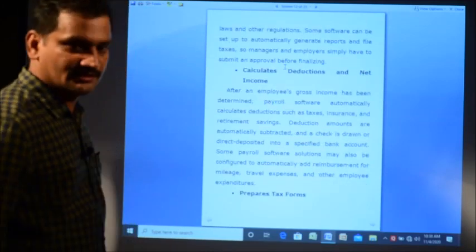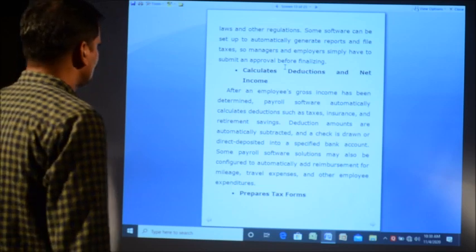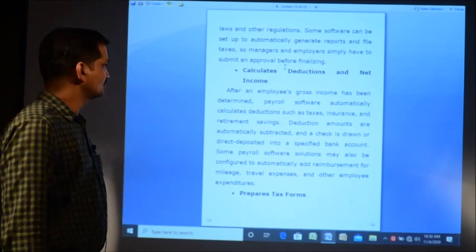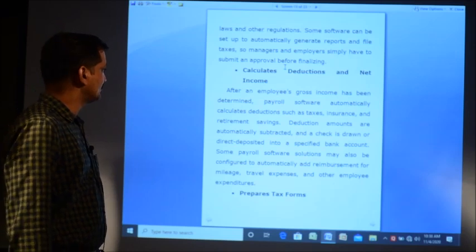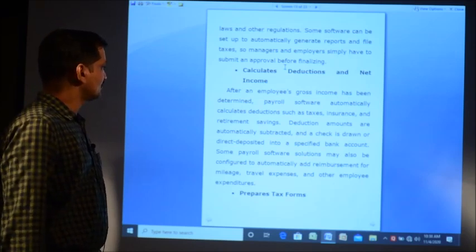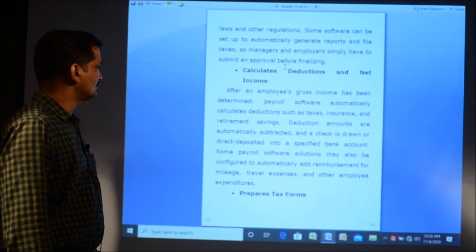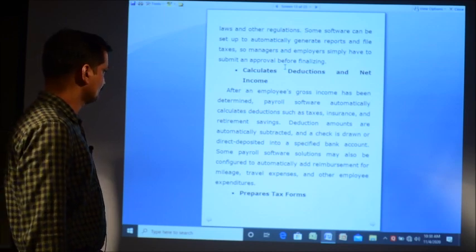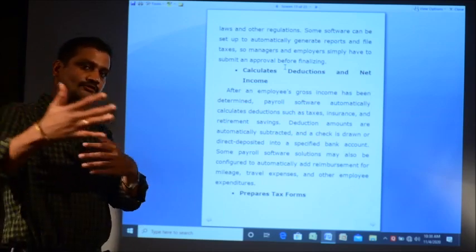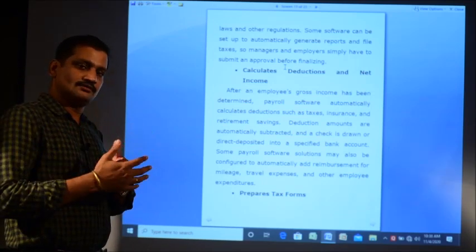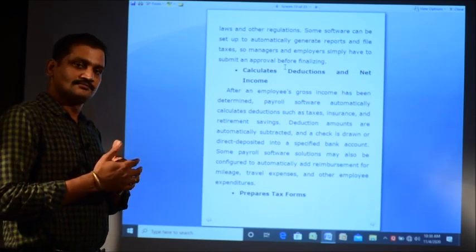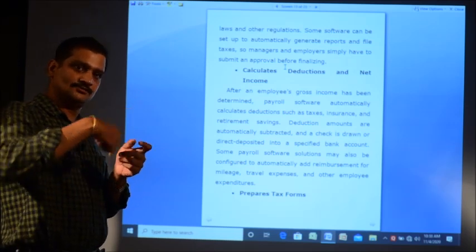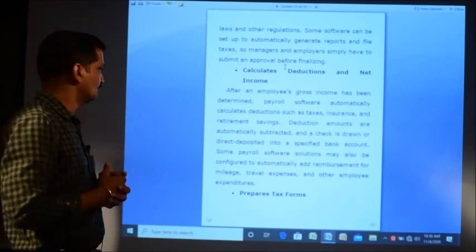Then, calculation of deductions and net income. After the employee's gross income has been determined, payroll software calculates the deductions such as taxes, insurance, and retirement savings. Deduction amounts are automatically subtracted, and checks are drawn and direct deposited into the specific bank account. Bank accounts are also linked to the payroll software system, and the amount calculated is automatically transferred to the employee's bank account.